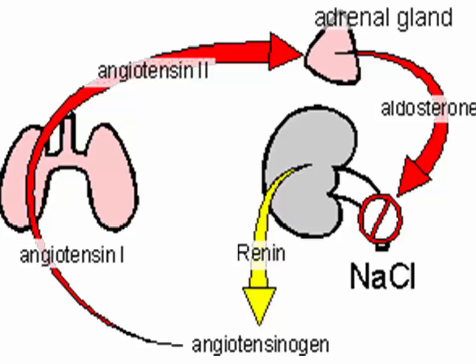Renin is a hormone and an enzyme that chops the end off of angiotensinogen, a circulating plasma peptide, and creates angiotensin 1. Angiotensin 1 is acted on by angiotensin converting enzyme that's found mainly in the lungs, which chops off another bit to make angiotensin 2. Angiotensin 2 acts on the adrenal cortex to stimulate the release of aldosterone, and aldosterone stimulates sodium retention. Aldosterone increases sodium retention by stimulating transcription of the genes that encode the sodium pump. More pumps, more sodium retention.